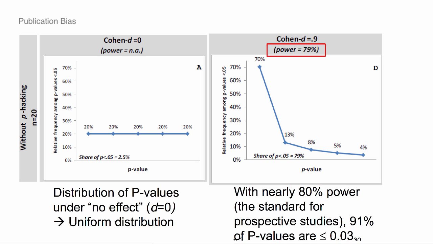As we get up to adequate power, this is 79% power, you shouldn't actually have many p-values between 0.04 and 0.05. 79% of the time, you're going to detect significance. And the bulk of that time, you're going to be way over here at less than 0.02. 83% of the significant effects are going to be at 0.02 or less.